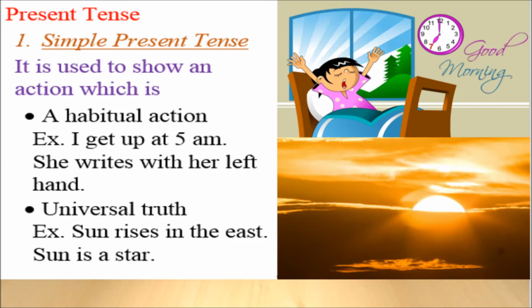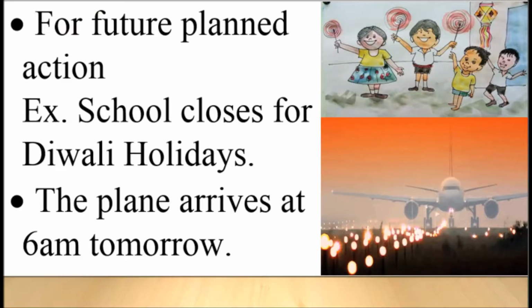We also use simple present tense to show future planned action. For example, school closes for Deepavali holidays. The plane arrives at 6 a.m. tomorrow. So something which is going to happen exactly at the right time or in a fixed time, those actions or future actions are also written in simple present tense. Now we shall see the structure of simple present tense.